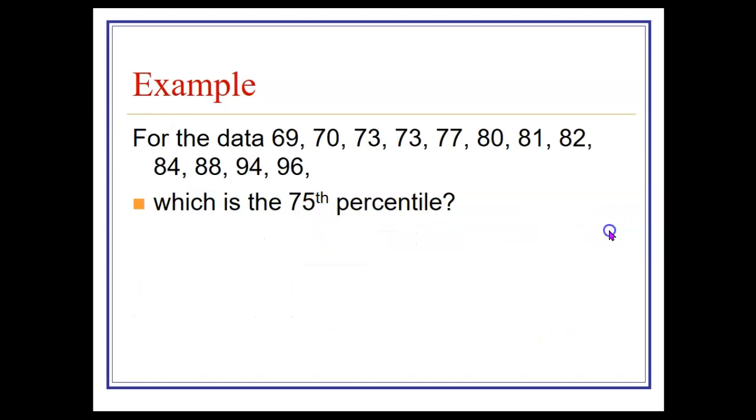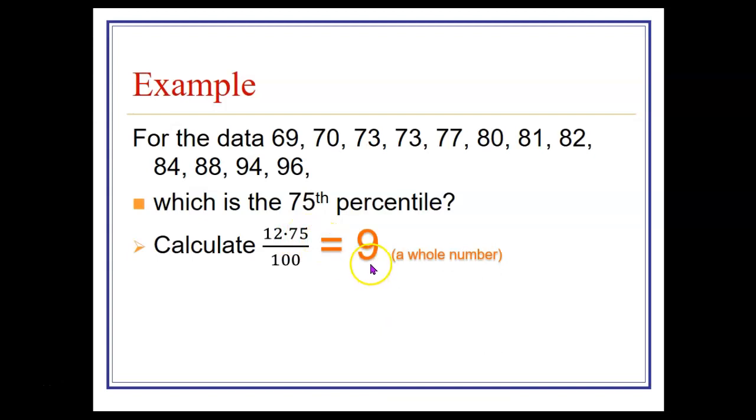Okay, let's try another one. Same set of data. Which one of these is the 75th percentile? What's the 75th percentile for this list of scores? So again, we start by calculating N times P divided by 100. N is how many scores there are, which is 12. P is the percentile we're asking about, which is 75. And so 12 times 75 divided by 100 is 9. And that is a whole number.